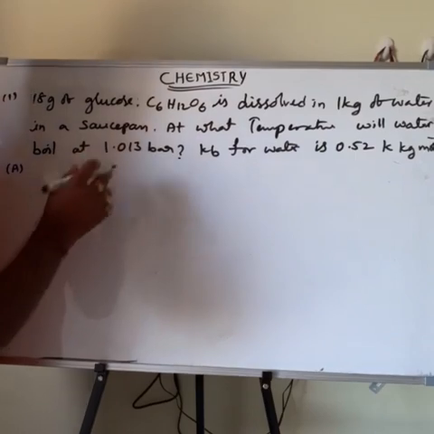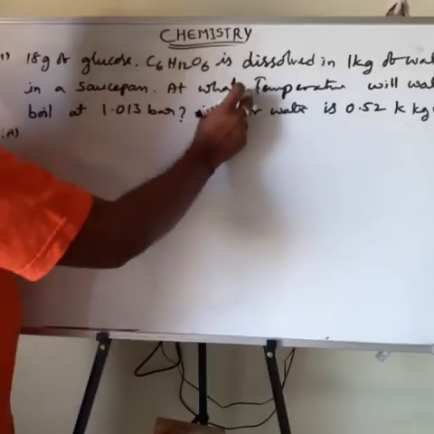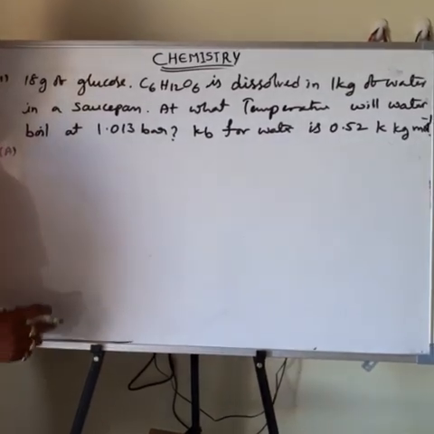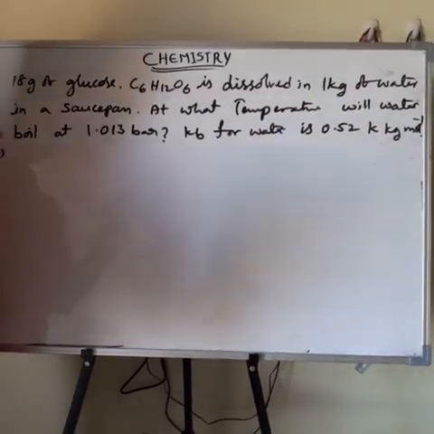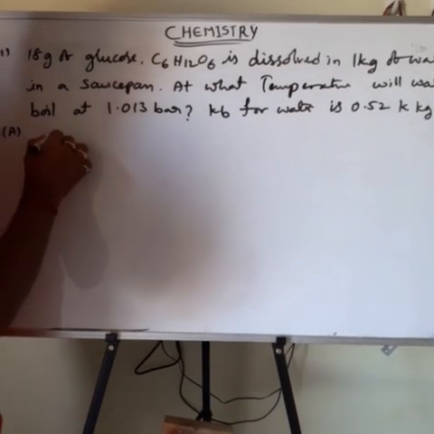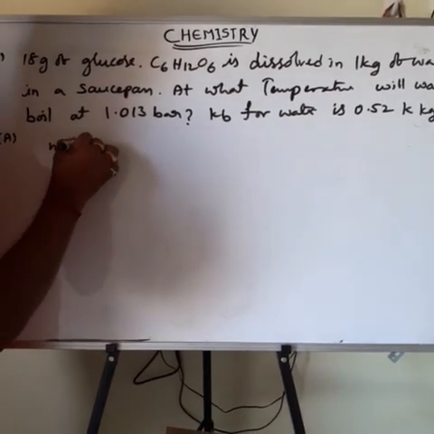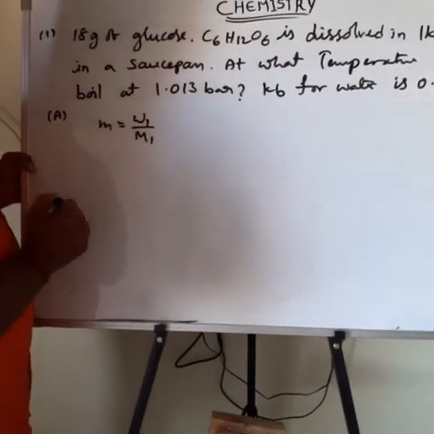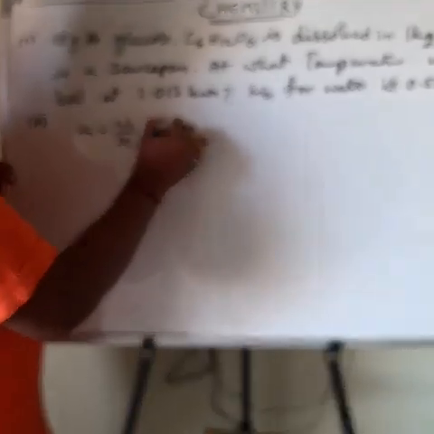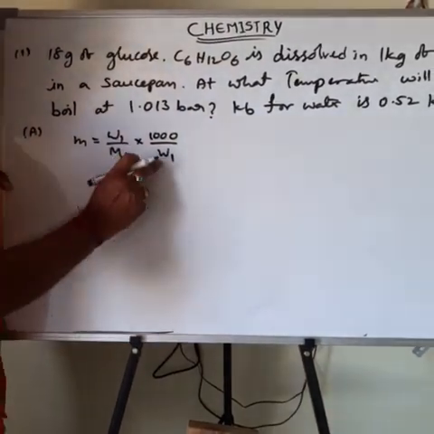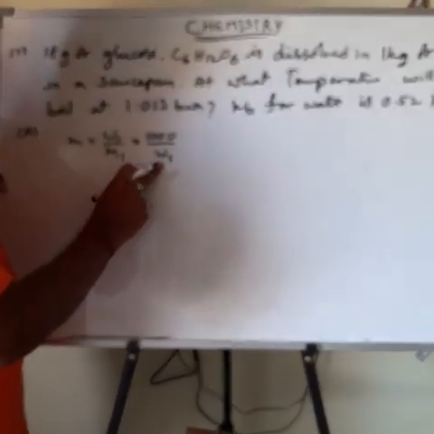Before finding the temperature at which the water boils, we have to find the molality. What is molality? Molality is equal to weight of solute divided by molecular weight of solute, into 1000 by W1, where W1 is the weight of solvent in grams.